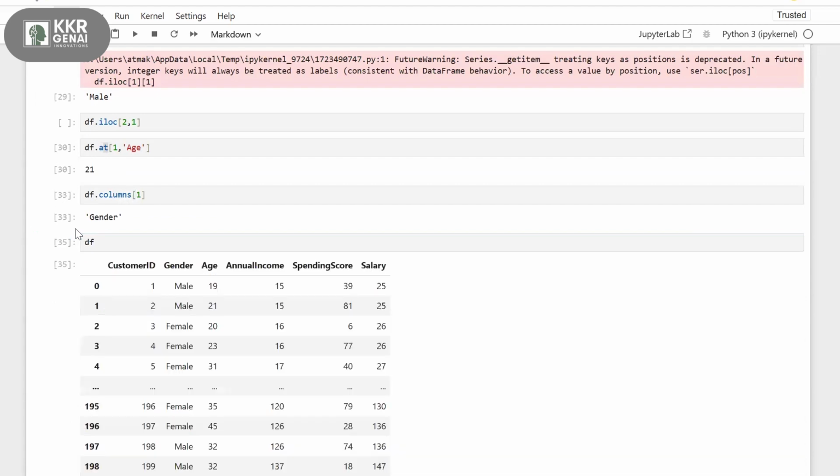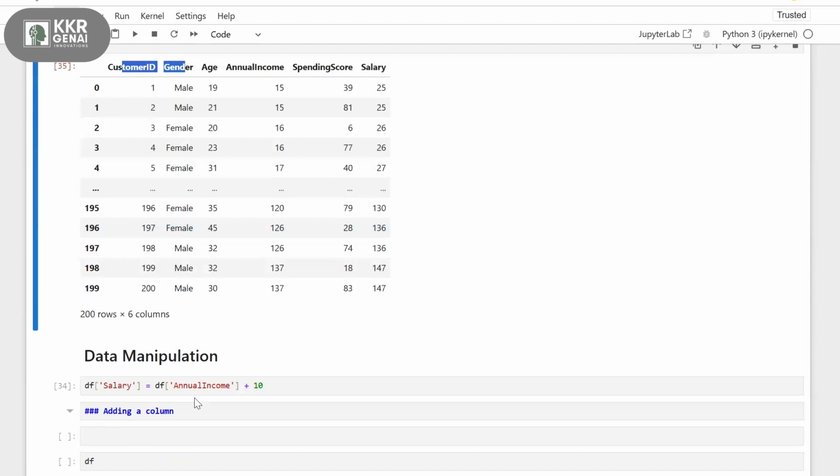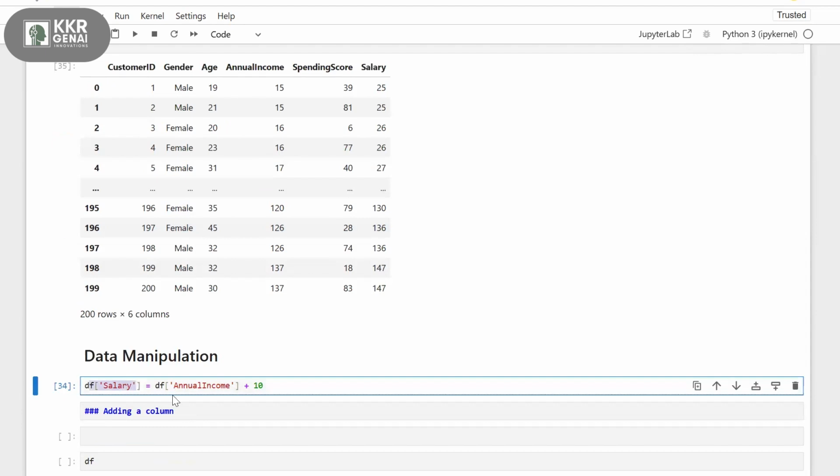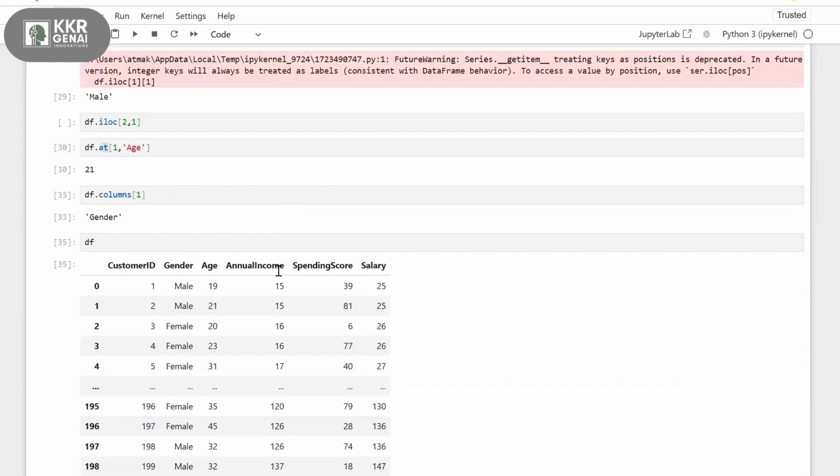First, I'll print my data frame here. So this is my data frame. Now I want to add a column over here. So first I'm taking the salary column. What I will do here is I'll take the salary column, DF of salary, and then I'm taking this annual income. I think I already executed this.